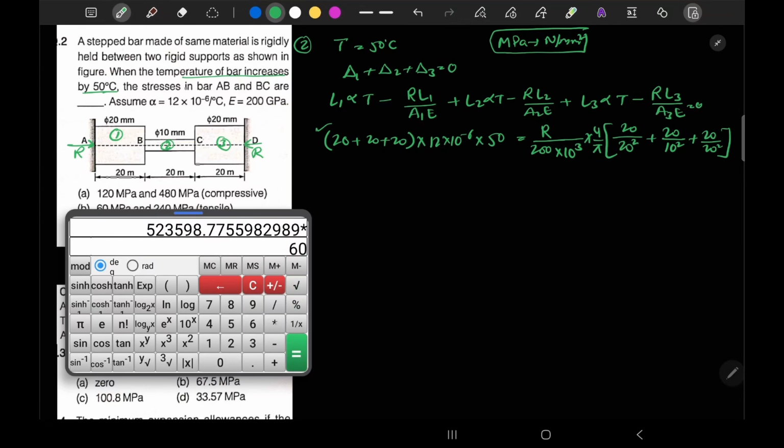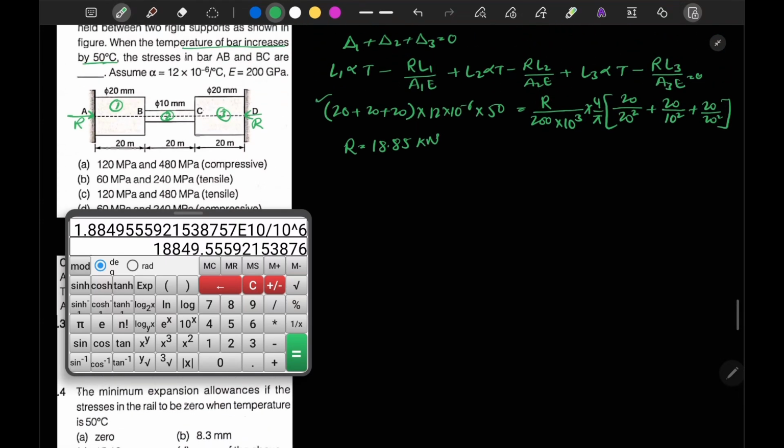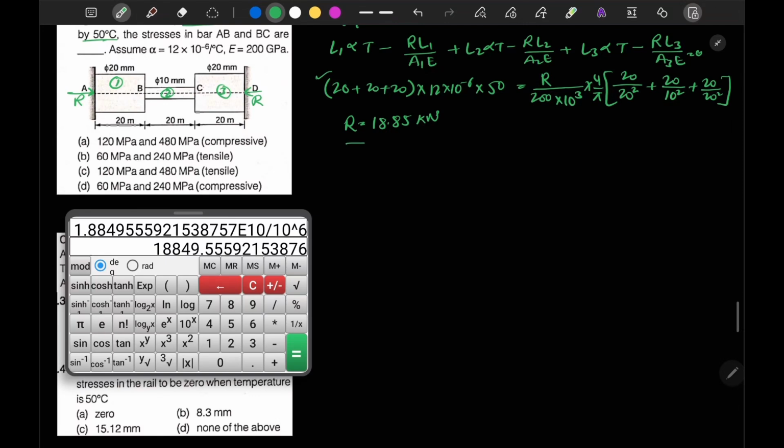Okay, so this is 60 into 12 into 50. Okay, now we will divide it by 10 to the power 6. So we have obtained this value. So we have obtained R is equal to 18.85 kilonewton. Okay, now if I want to obtain the value of stress, I can write sigma 1 is equal to R upon A1. Okay, and sigma 2 is equal to R upon A2.